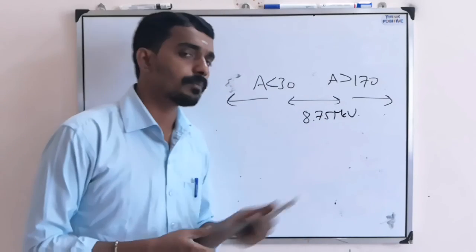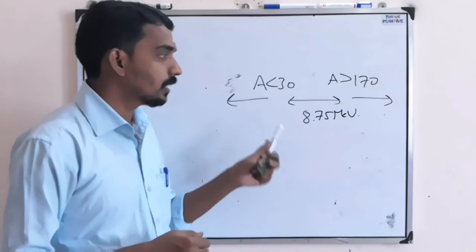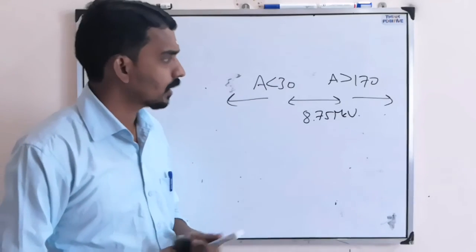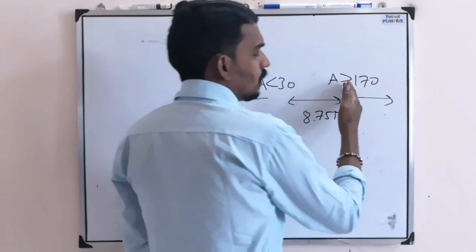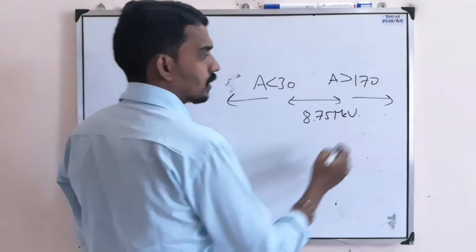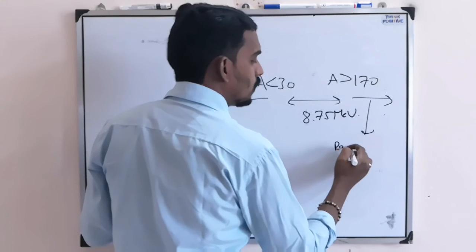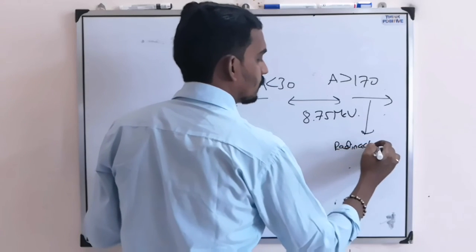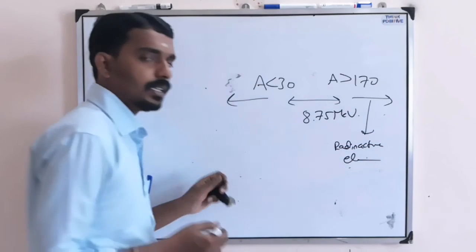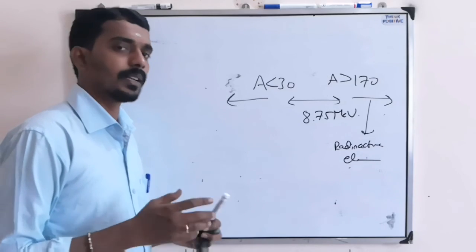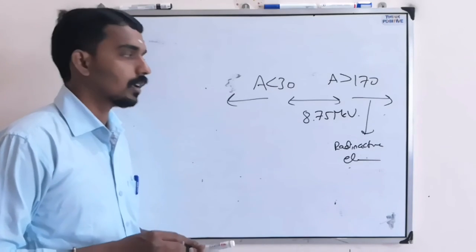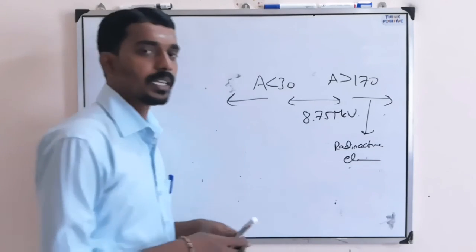That is the maximum binding energy per nucleon, and that is more stable. And the elements greater than 170 we call radioactive elements, where they try to undergo decay process and try to become stable.